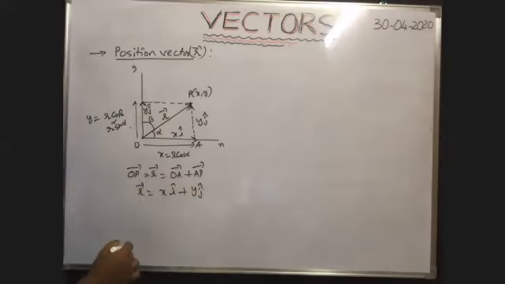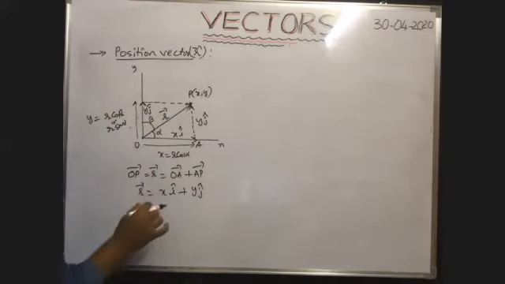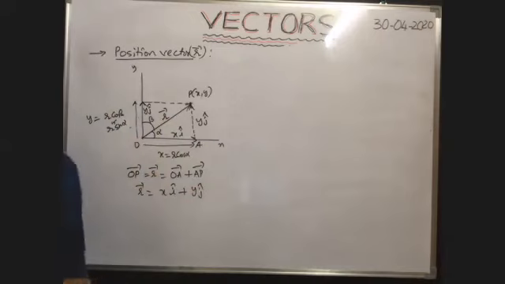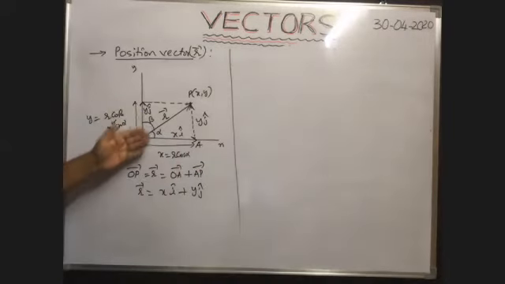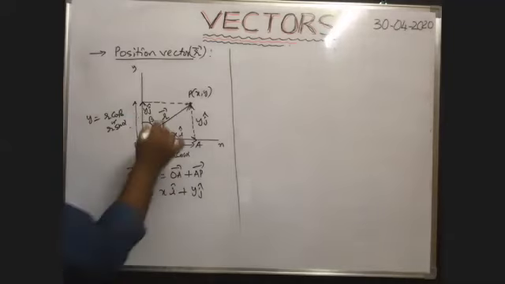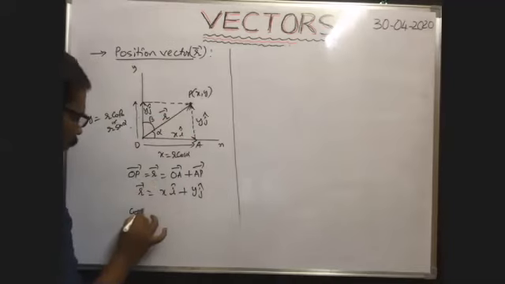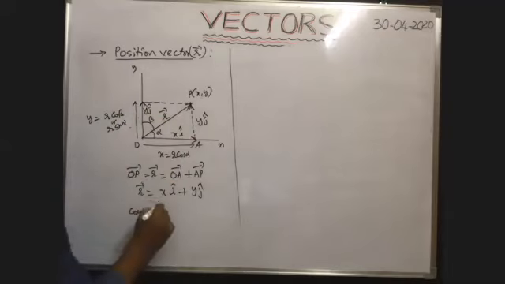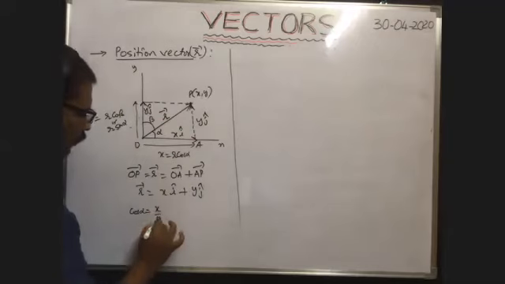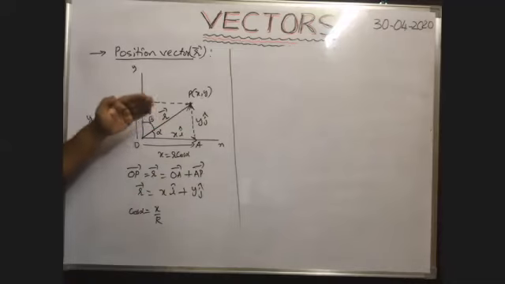Okay. Here, what is the angle made by this given vector with the x-axis? That is alpha. Their cosine value is called direction cosine. So when the given point lies in the xy plane, then its position vector is r bar. The angle made by this position vector with the positive x-axis is say alpha. Then x is equal to r cos alpha, so cos alpha is equal to x by r, no?